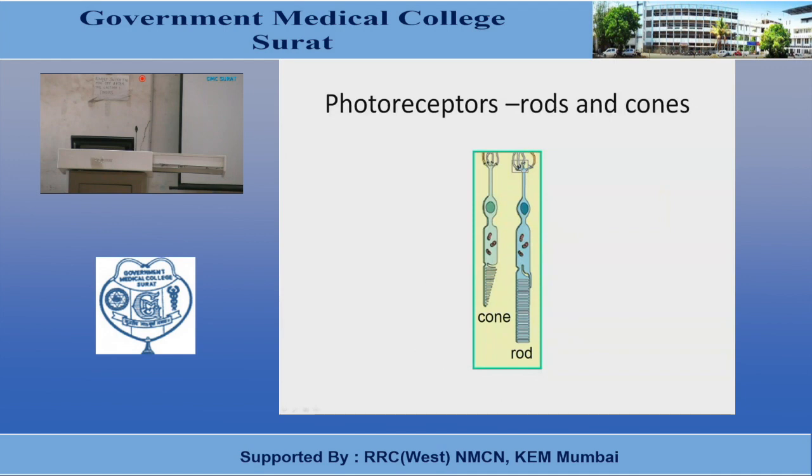Diameter of the rods in the peripheral portion is about 2 to 5 micrometer, and the diameter of cones in the central portion or in the peripheral portion is about 5 to 8 micrometer. But the cones which are present in the fovea are slender, and the diameter is about 1.5 micrometer, as a result of which concentration of the cones is maximum in fovea, and which is responsible for the acuity of vision.